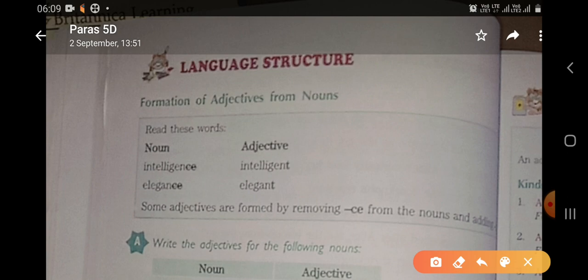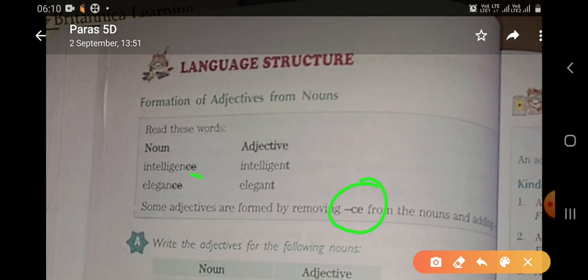Here you must notice that if a noun ends in ce, then we remove this ce and we change it into t, and it becomes an adjective.